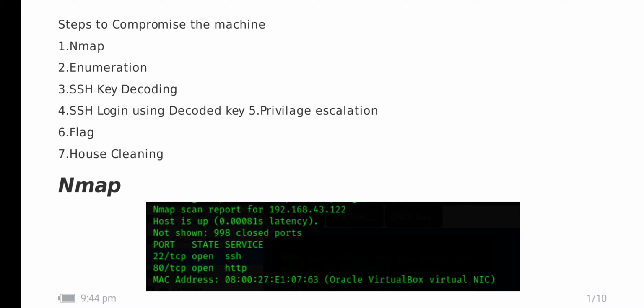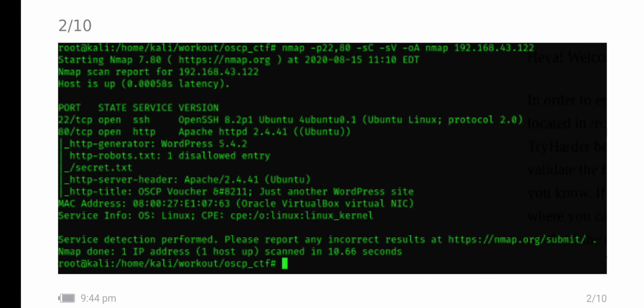In the Nmap scan we have ports 22 and 80. For more details, we are going with verbose and script scans. On port 22, SSH 8.2p1 Ubuntu is running, and on port 80, Apache 2.4.41, and we also get WordPress version 5.4.2.